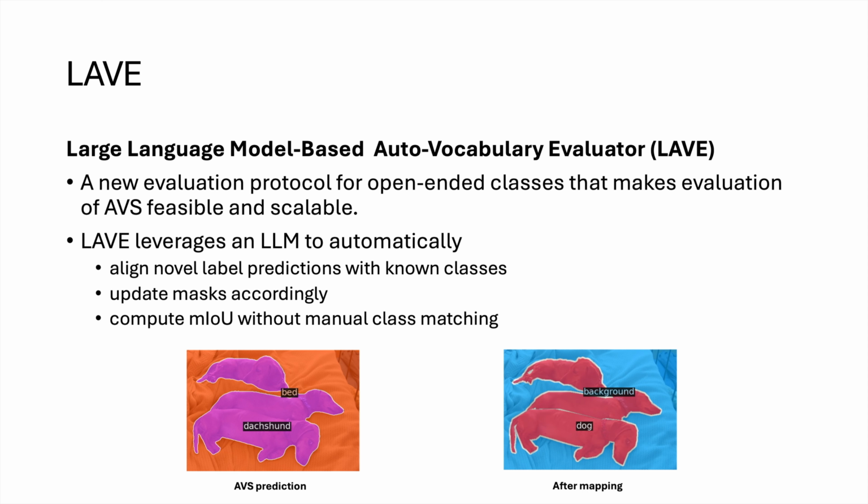This is how the image would look after mapping. We map the breed of the dog to dog, as it is the closest thing to a dog. And because the bat is not close to anything else in the dataset, it will be mapped to background automatically, ensuring a realistic evaluation of auto-vocabulary predictions.